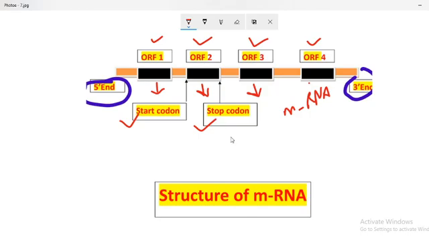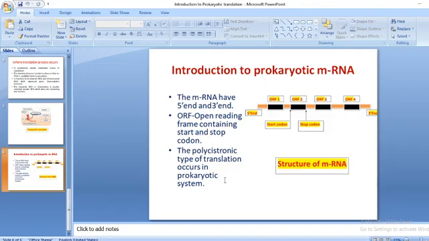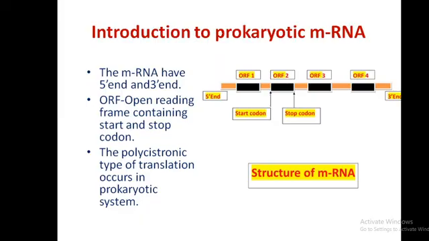Moving to our presentation, as I show here, the prokaryotic system works in a polycistronic manner. Here is the 5' end and 3' end. And there is one more thing, that is the tRNA. It is an adapter molecule and helps in bringing all types of amino acids. We will discuss this in the next lecture.